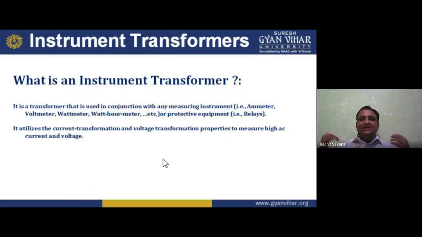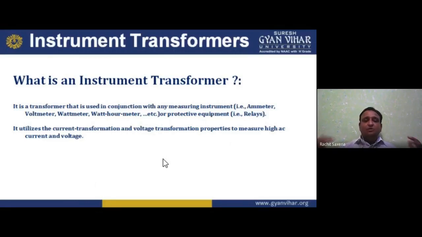So I need a different instrument known as an instrument transformer, used in conjunction with measuring instruments like ammeter, voltmeter, wattmeter, watt hour meter, etc., or protective equipment, relay. Relay is just like a switch, which is used for protection purposes.